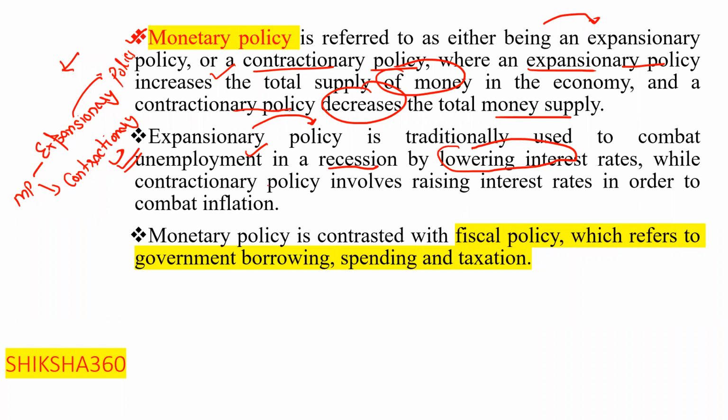On the other hand, contractionary policy involves raising the interest rate when there is more money flow in the market. In that case they will increase the interest rate in order to combat inflation. So that is monetary policy, and their main motive is to control the money supply.